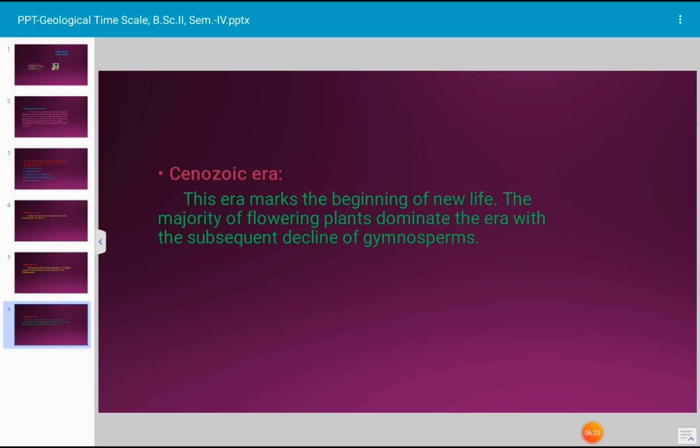The majority of Cenozoic angiosperms show deciduous leaves and tree habits. The environment of the temperate region gave predominance to non-woody and herbaceous plants to endure the cool climate. In this way, herbaceous angiosperms originated and were distributed in the Cenozoic era. This is all about the geological time scale.